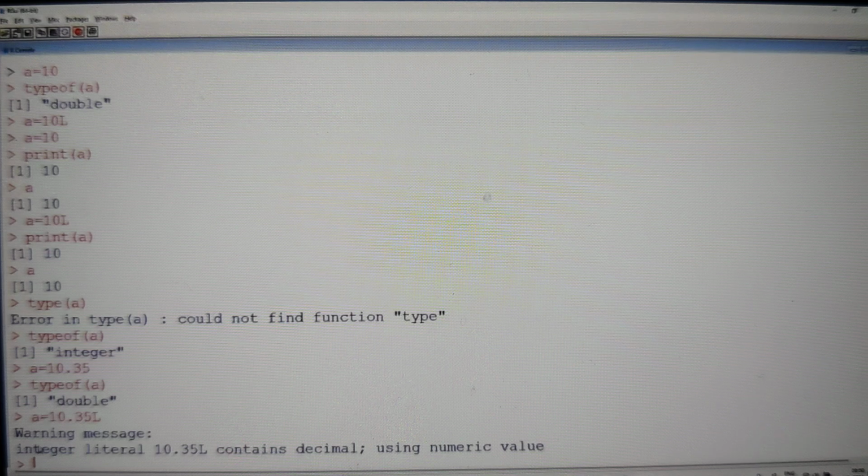In this case, we have got some kind of warning message, not an error. It is a warning message. Whenever we say L, it is nothing but an integer type. Then what happened now? It is saying that the integer literal 10.35 contains decimal values.